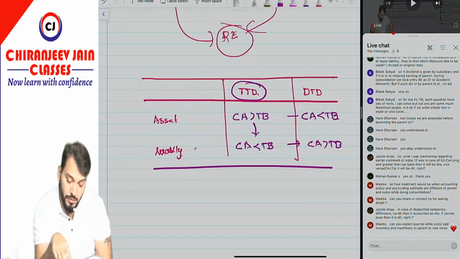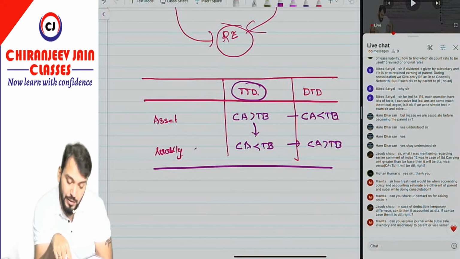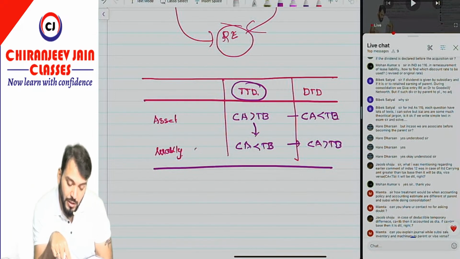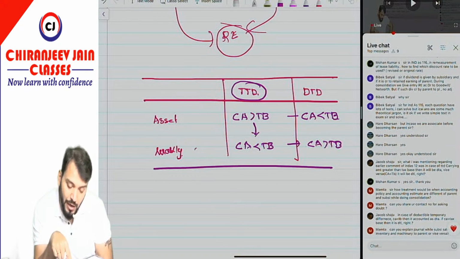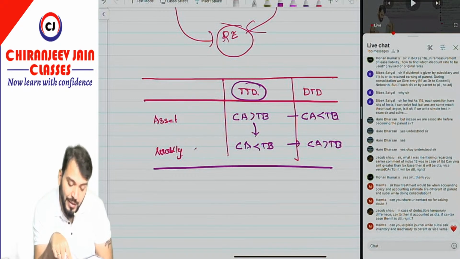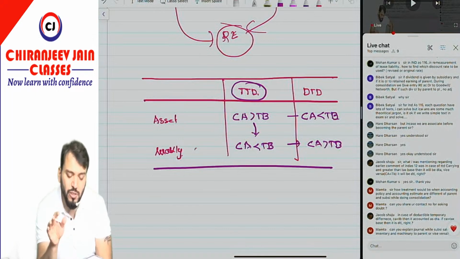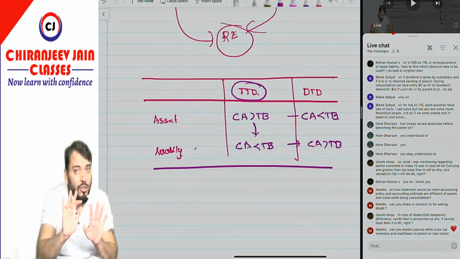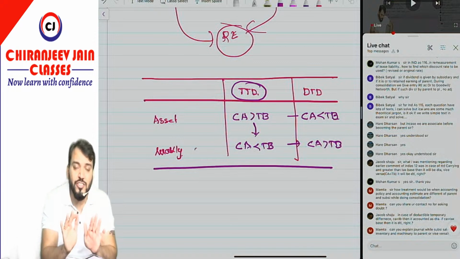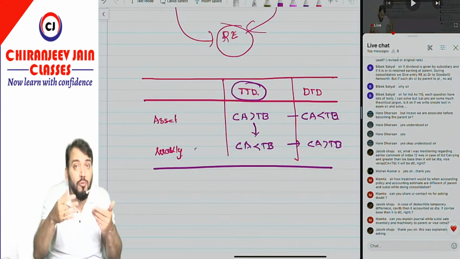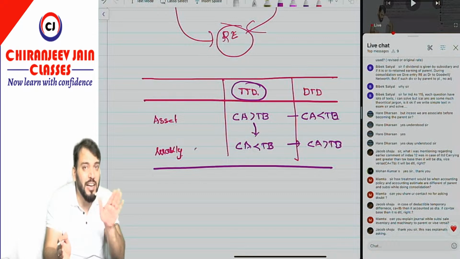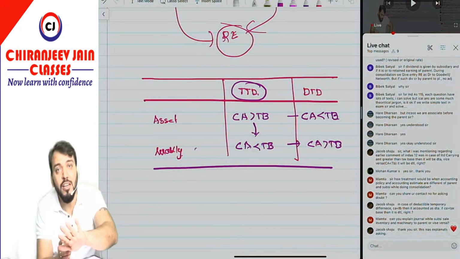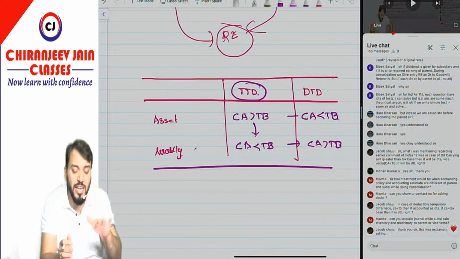Mamta: Sir, how would the treatment be when the accounting policy and accounting estimate are different for parent and subsidiary during consolidation? Because till now they have not given any question of this nature. If there is some accounting estimate difference, no adjustment is required. Adjustment is only required when there is some accounting policy difference. Now you know what is accounting estimate and what is accounting policy.